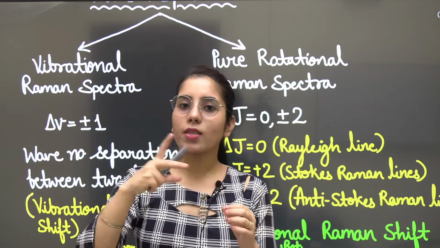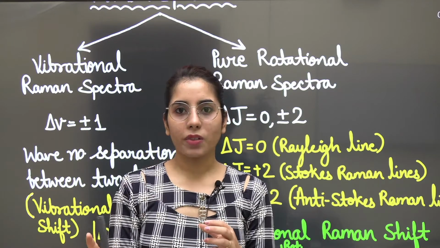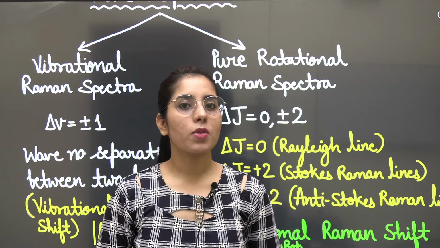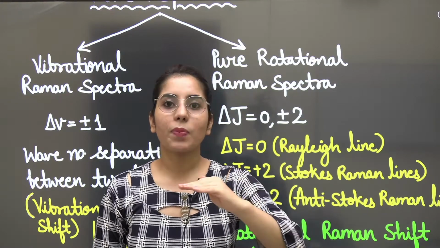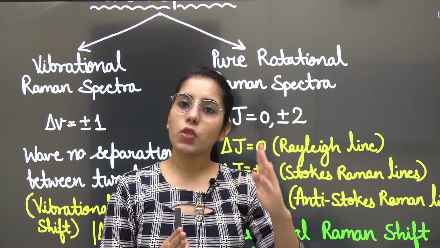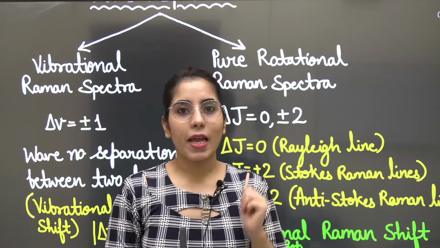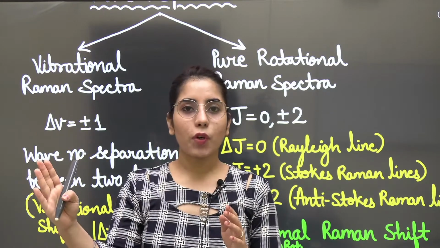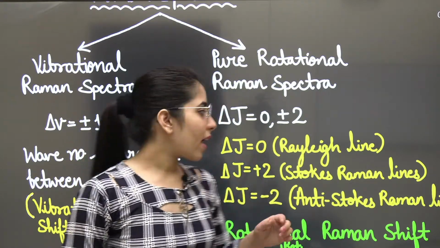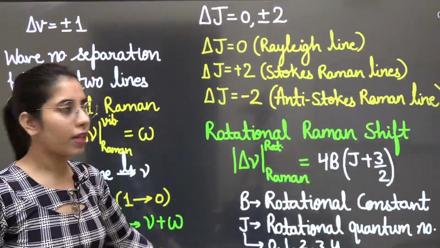Then some amount of light will get scattered, and we get a spectra from there. And what is that spectra? In that spectra, some of the lines we observe will be the same as the incident beam, and we call them the Rayleigh lines. Some of the lines will have a frequency less than the incident beam, so we call them Stokes lines. And some of the lines will have a frequency more than the Rayleigh line, we call them anti-Stokes lines. Clear? I will be showing you their positions and how they will be present. We will be talking about that too.